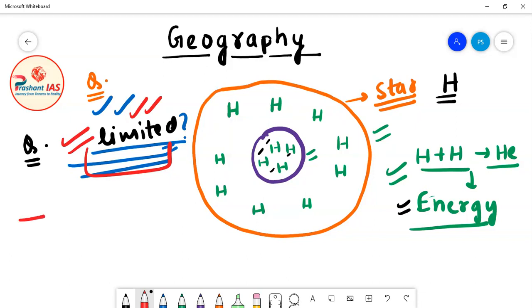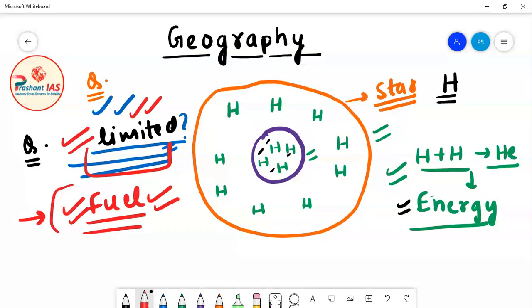So we can draw the conclusion that the amount of fuel inside a star is also limited. Why? Because the basic fuel of the stars is hydrogen, and as the supply of hydrogen is limited in the stars, the amount of fuel present in the stars is also limited. And friends, the star is emitting light and giving us heat, or in other words emitting energy, due to the nuclear fusion reaction. And what is the fuel for the nuclear fusion reaction? Hydrogen.